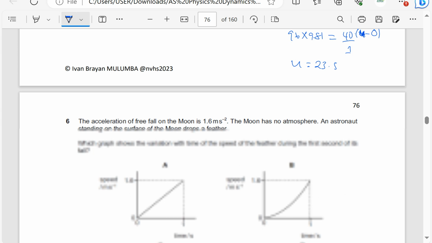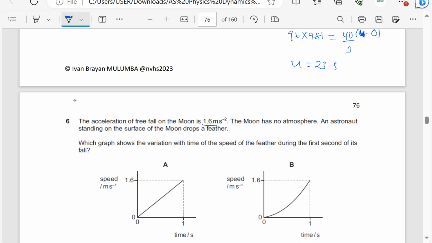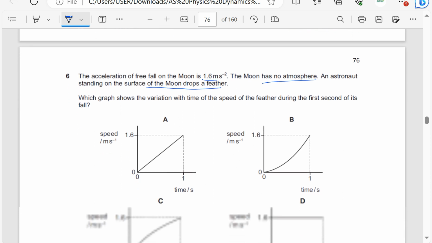The acceleration of free fall on the moon is 1.6 meters per second squared. The moon has no atmosphere. That means air resistance is negligible, so acceleration remains constant. An astronaut standing on the surface of the moon drops a feather. Remember, the moon has no atmosphere, so air resistance is negligible. Which graph shows the variation with time of the speed of the feather during the first second of its fall?